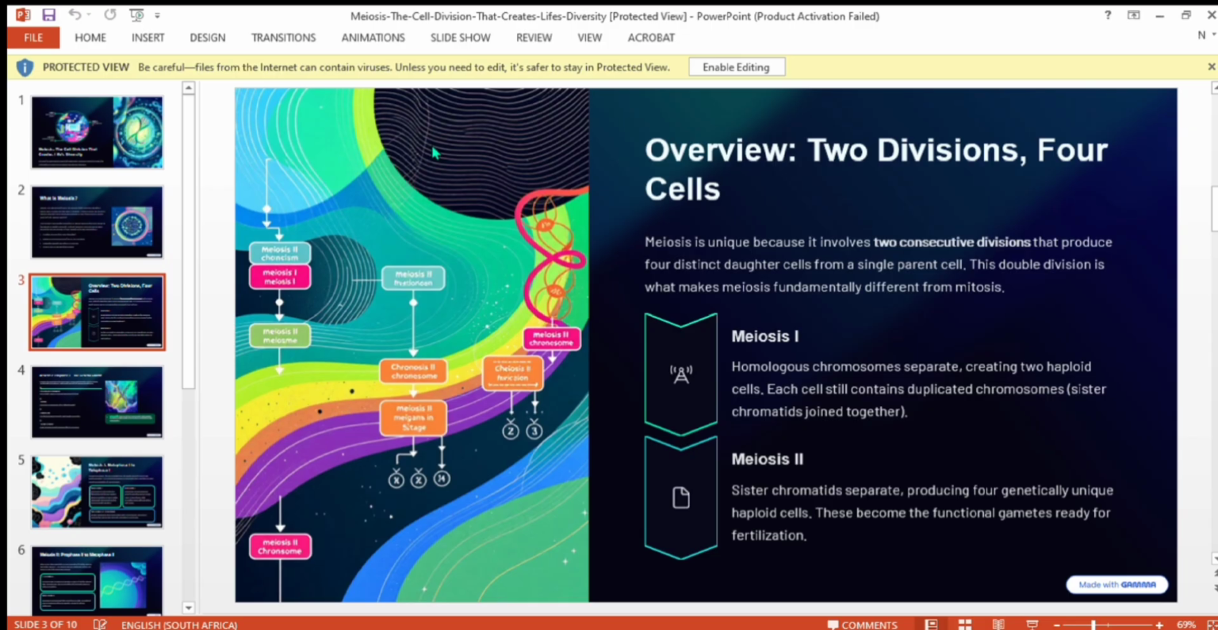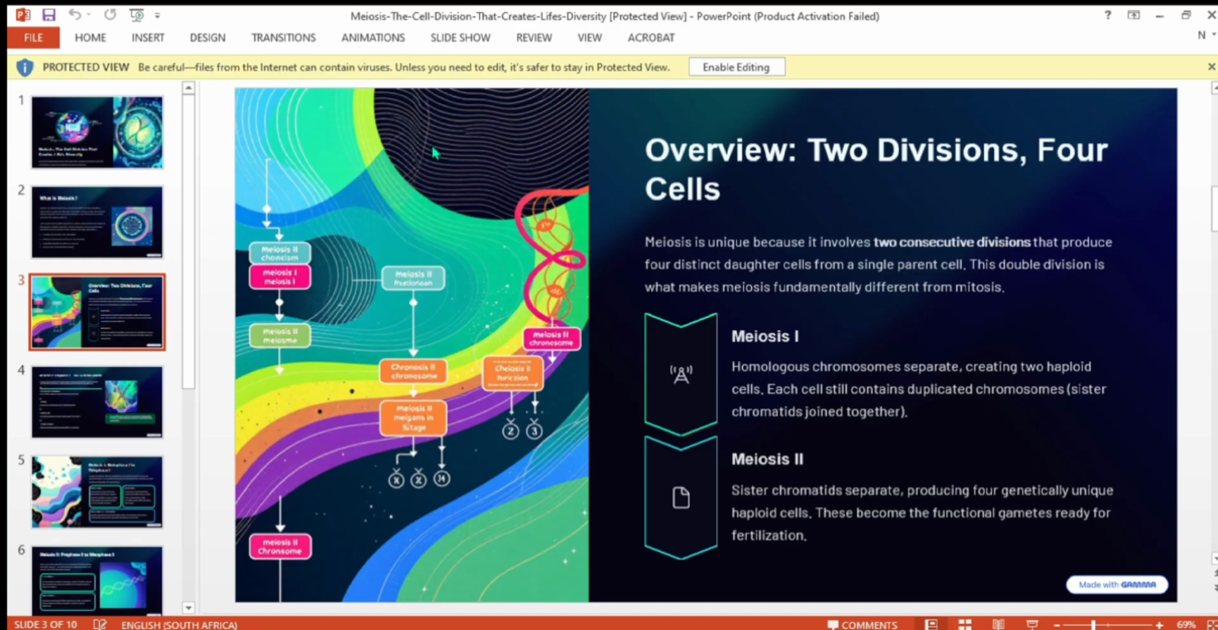At the end, two cells are formed in meiosis 1. In meiosis 2, four cells are formed. In meiosis 1, chromosomes are 4 at the end. Chromatids remain the same. Diploid and haploid chromosomes.